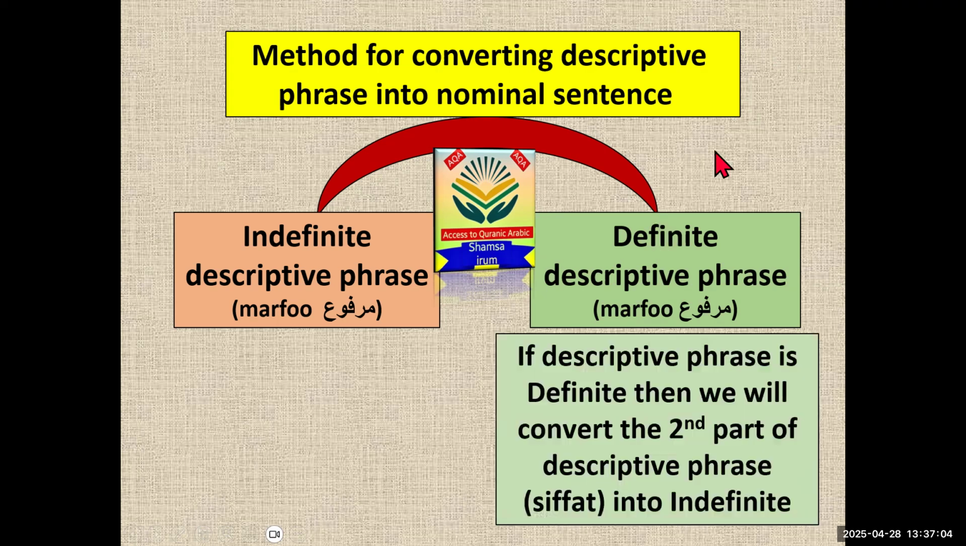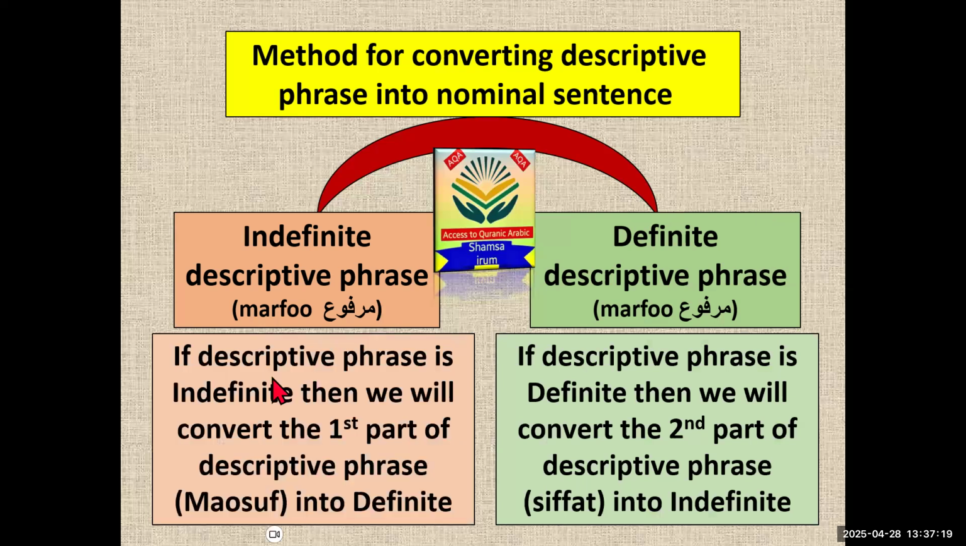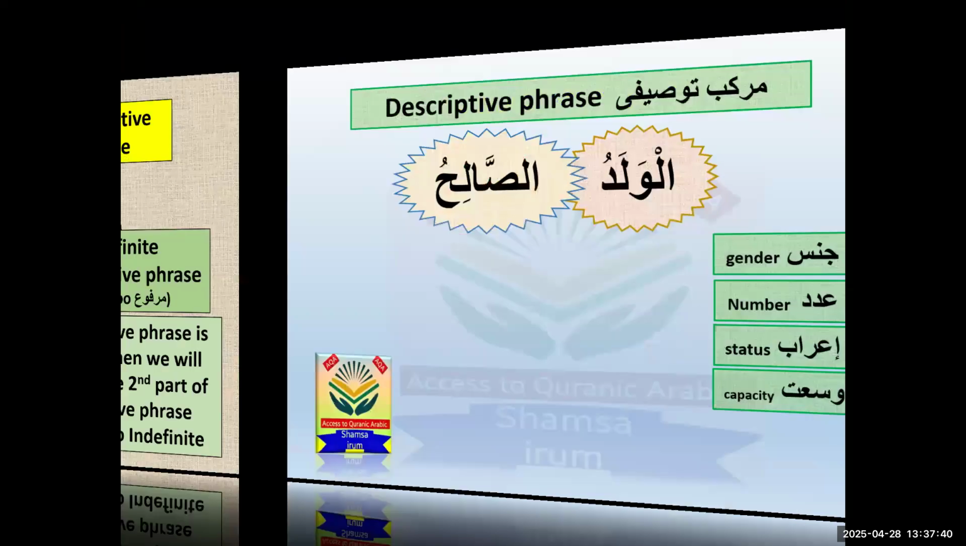If the descriptive phrase is definite, then we will convert the second part, which is the sifa, into indefinite to convert it into jumla ismiya. And if the descriptive phrase is indefinite, then we will convert the first part of the descriptive phrase, which is the mausuf, into definite. In this way, the descriptive phrase will convert into a jumla ismiya. When I do it practically, you can understand easily, and it will be very helpful for you.